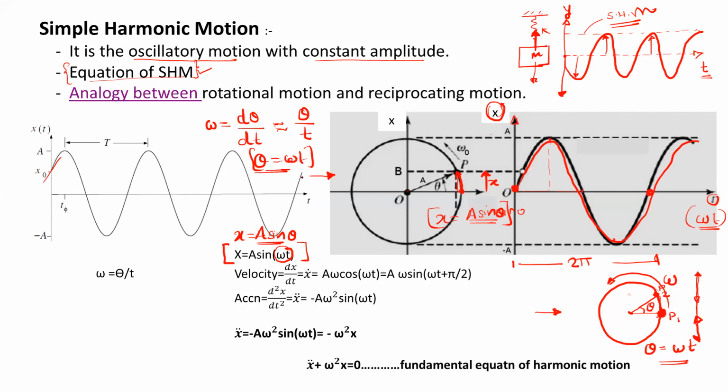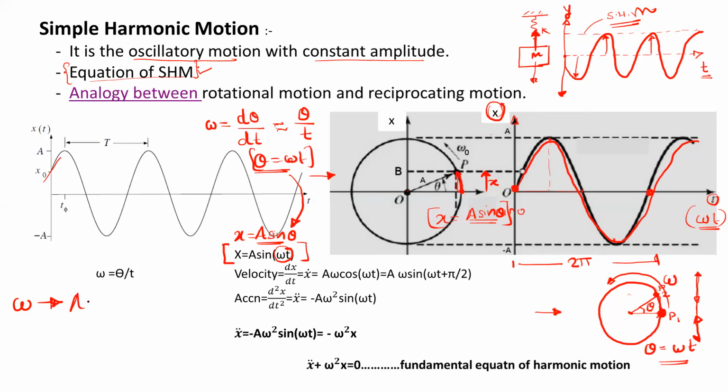Therefore we write this equation as x is equal to a sine omega t, where omega is the angular speed. If we are considering the rotational motion of a particle, then we take omega as angular speed. And if we are considering the vibration, that is only vertical motion, then we consider omega as an angular frequency. The unit is the same.